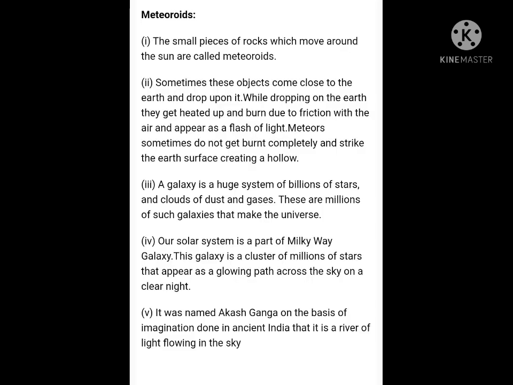The next one is meteoroids. They are small pieces of comets or asteroids which move around the Sun. Sometimes when they get too close to the Earth, friction with the air makes them burn, and they turn into meteors, which are also known as shooting stars. Sometimes a meteor which falls on the Earth without being completely burnt creates huge dents or craters in the Earth, and it is known as a meteorite.